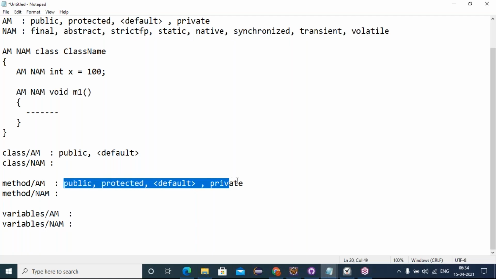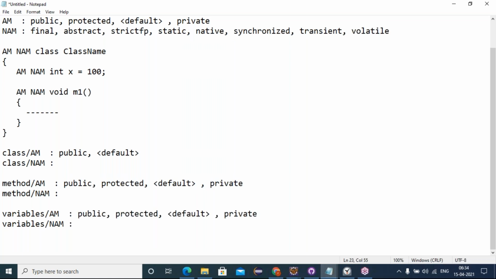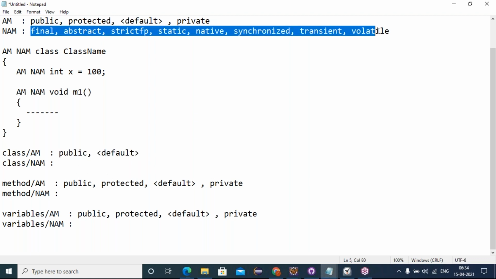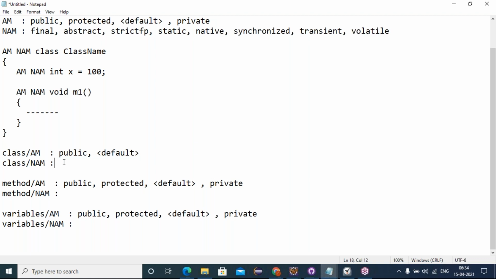And coming to variable level supported access modifiers, all four are supported for variables. Even for variables and methods, all four, but for the class only two, public and default access modifiers. And coming to the non-access modifiers supported for the class, among the 8 non-access modifiers, only 3 are applicable to classes: final, abstract.